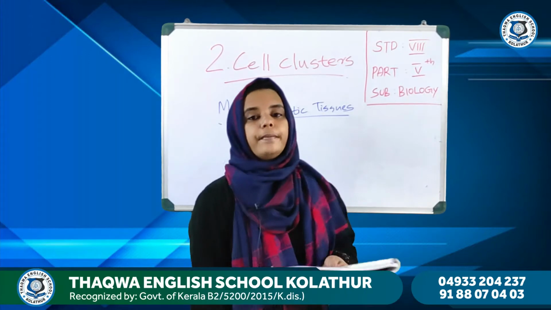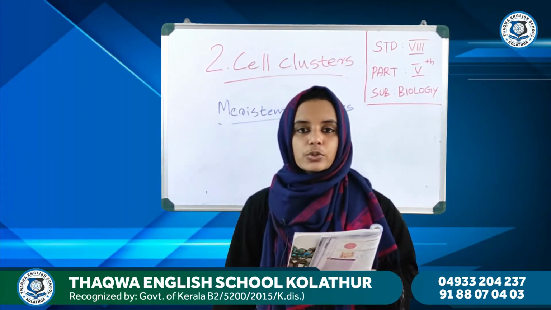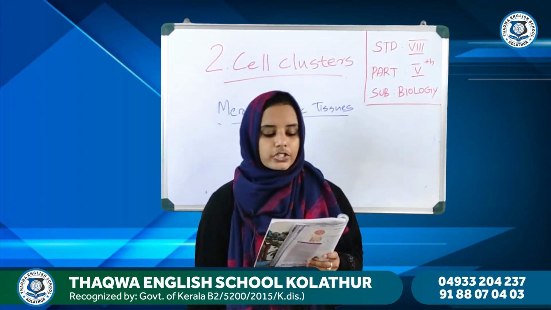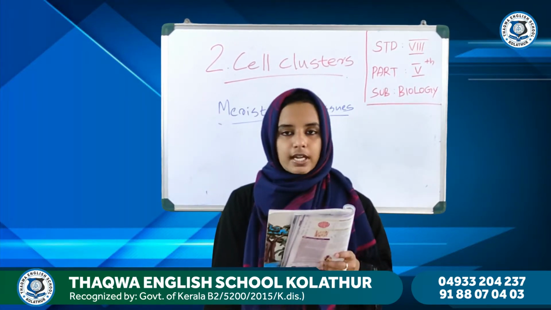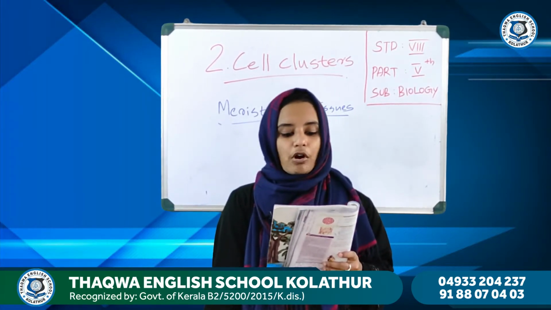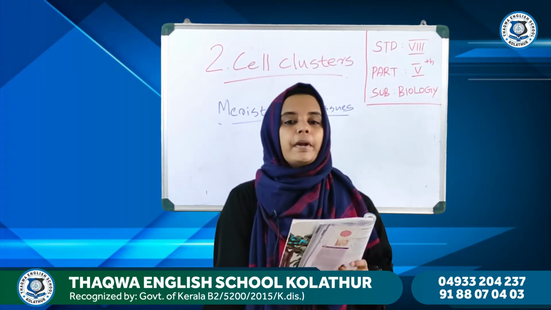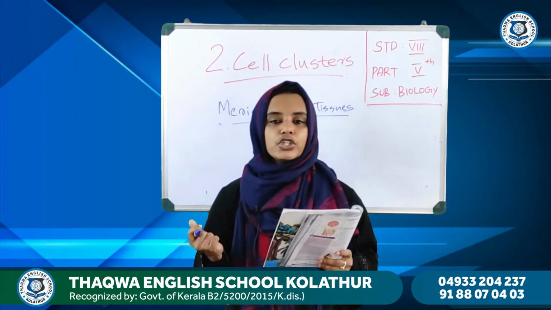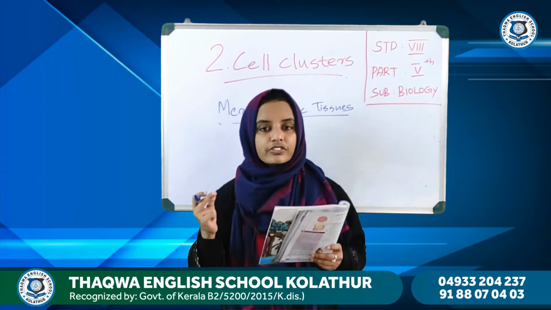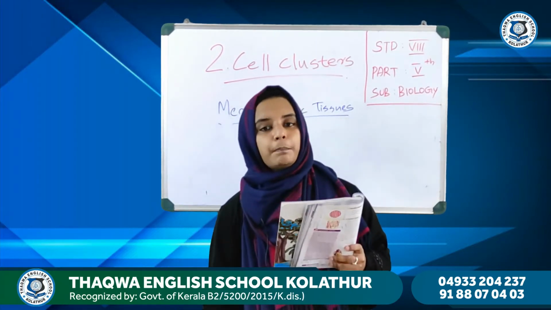What do you mean by meristematic tissues? The meristematic cells are specific cells seen at the tip of the stem and root in plants. So, we can see the meristematic tissues in the tip of the root and stem in plants.